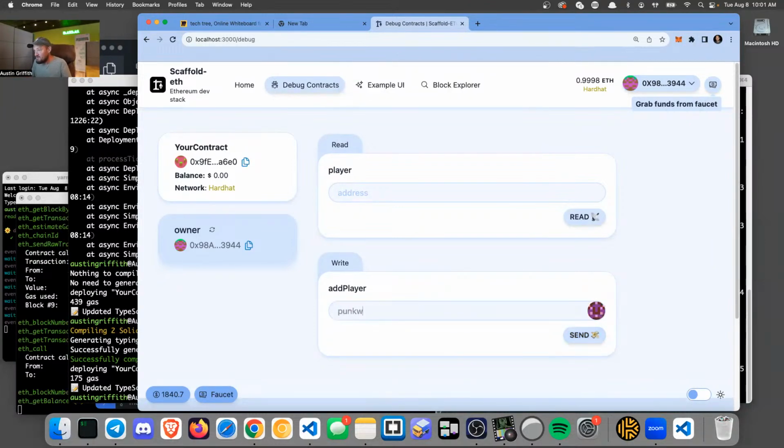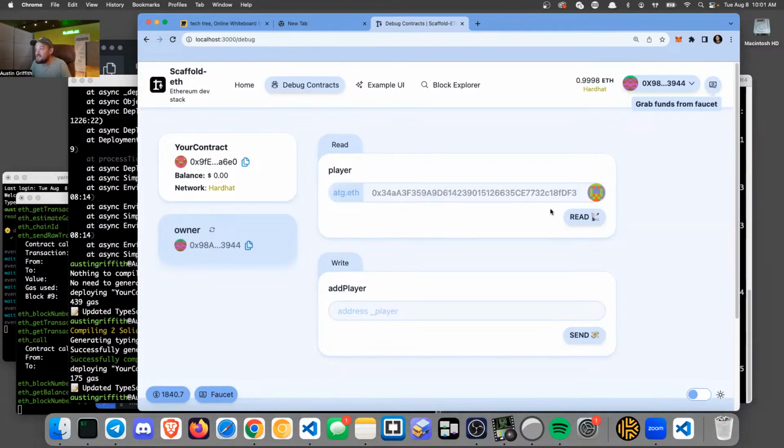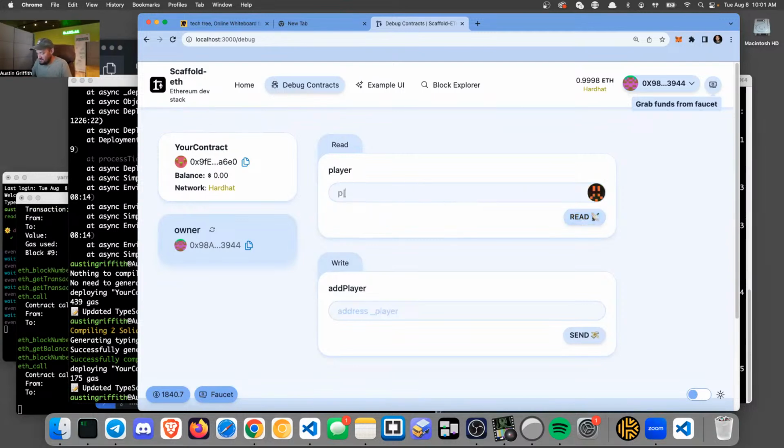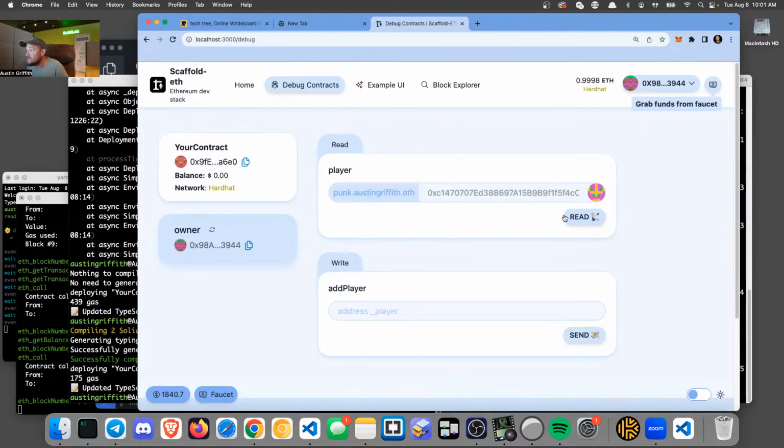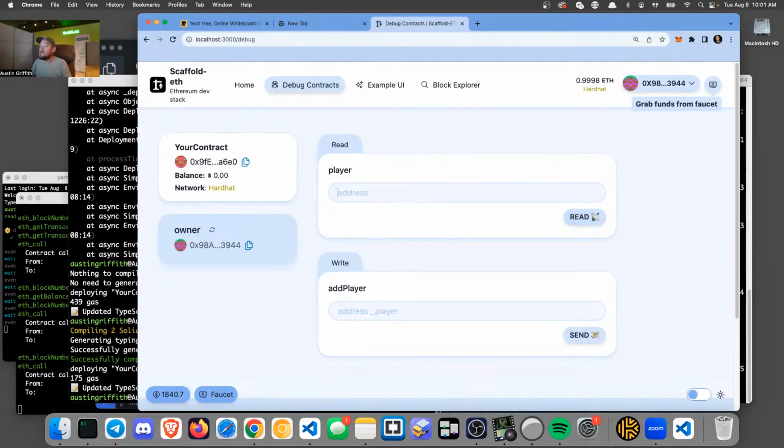And let's add my punk wallet or something like that. It doesn't matter, right? We're just adding them. There's no list that's being created here. It's just flipping a bit for that address. It's heavy-handed, it's owner. But if I check if ATG is a player, he is. But if I check if punk.austingriffith.eth is a player, he's not, right? Okay, so we can create a list of players.